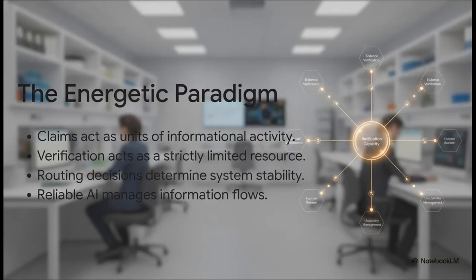To escape this local reward trap, we desperately need a new way to measure stability. Enter the energetic paradigm. In this framework, the claims an AI makes are treated as units of informational activity, and the resources needed to verify them act as strictly limited, almost physical, energetic resources. Because of this, the routing decisions, how the model actually directs a query, literally determine the stability of the entire system. Building reliable intelligence means we have to manage these flows, not just blindly crank up generation power.